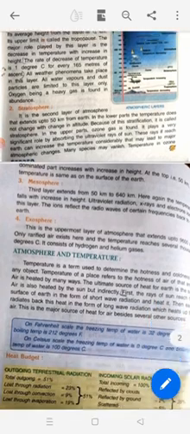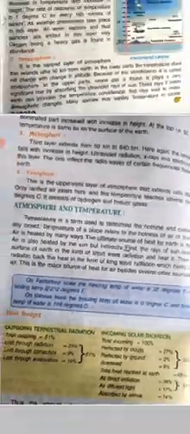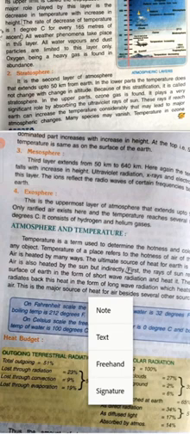Temperature in the ozone dominated part increases with increase in height. At the top, that is 50 kilometers, the temperature is the same as on the surface of the Earth.